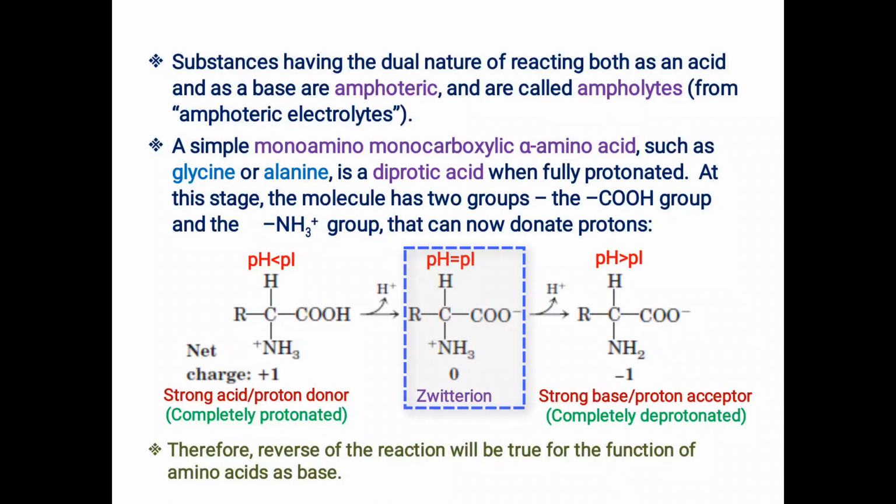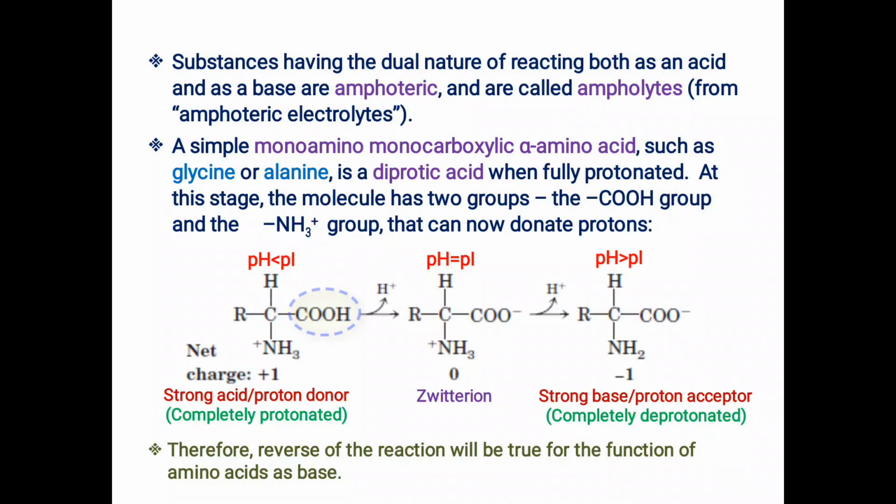Now proceed towards the middle of the structure, which represents the zwitterion. It is formed when you keep on increasing the pH of the amino acid solution and it is nearer to, or at, the pI value of the amino acid. At this point the hydrogen ion concentration is becoming lower and lower because the pH is increasing. To adjust the hydrogen ion concentration in the medium, its strong acidic group starts ionizing; it will start giving its proton.